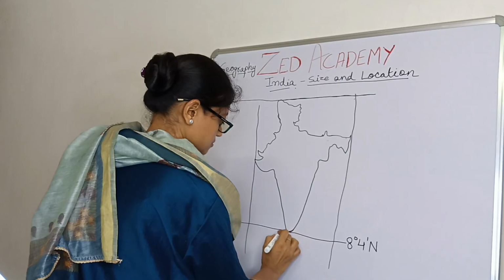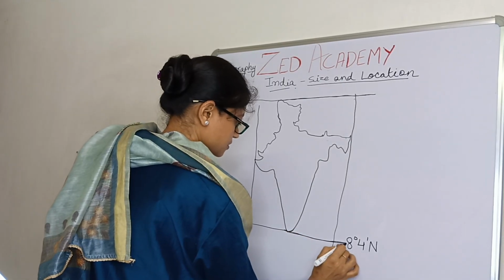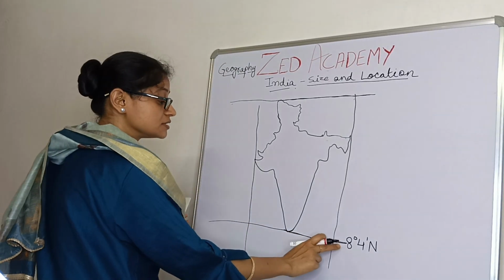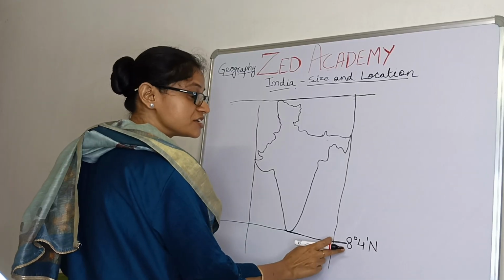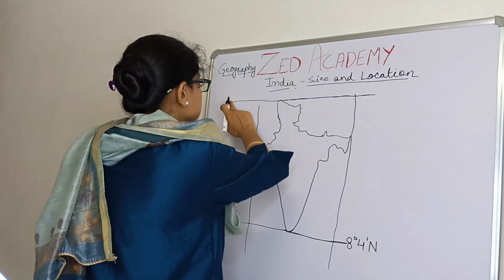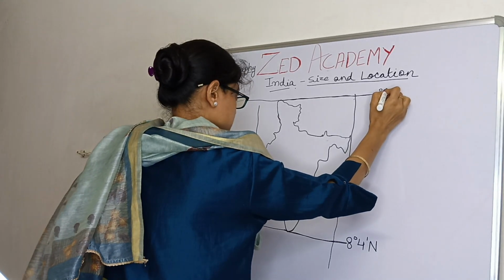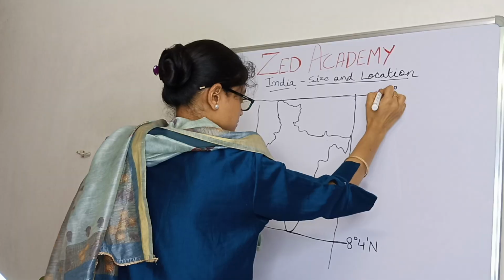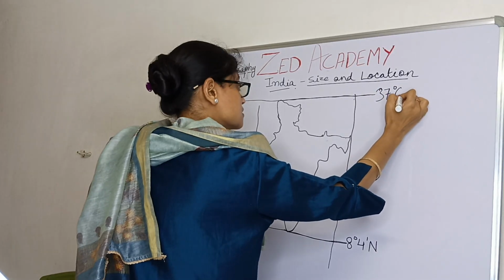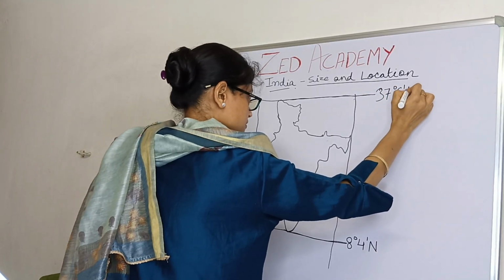Okay, this is latitude. Horizontal lines are called latitudes, horizontal imaginary lines. And this is 37 degrees 6 minutes north.